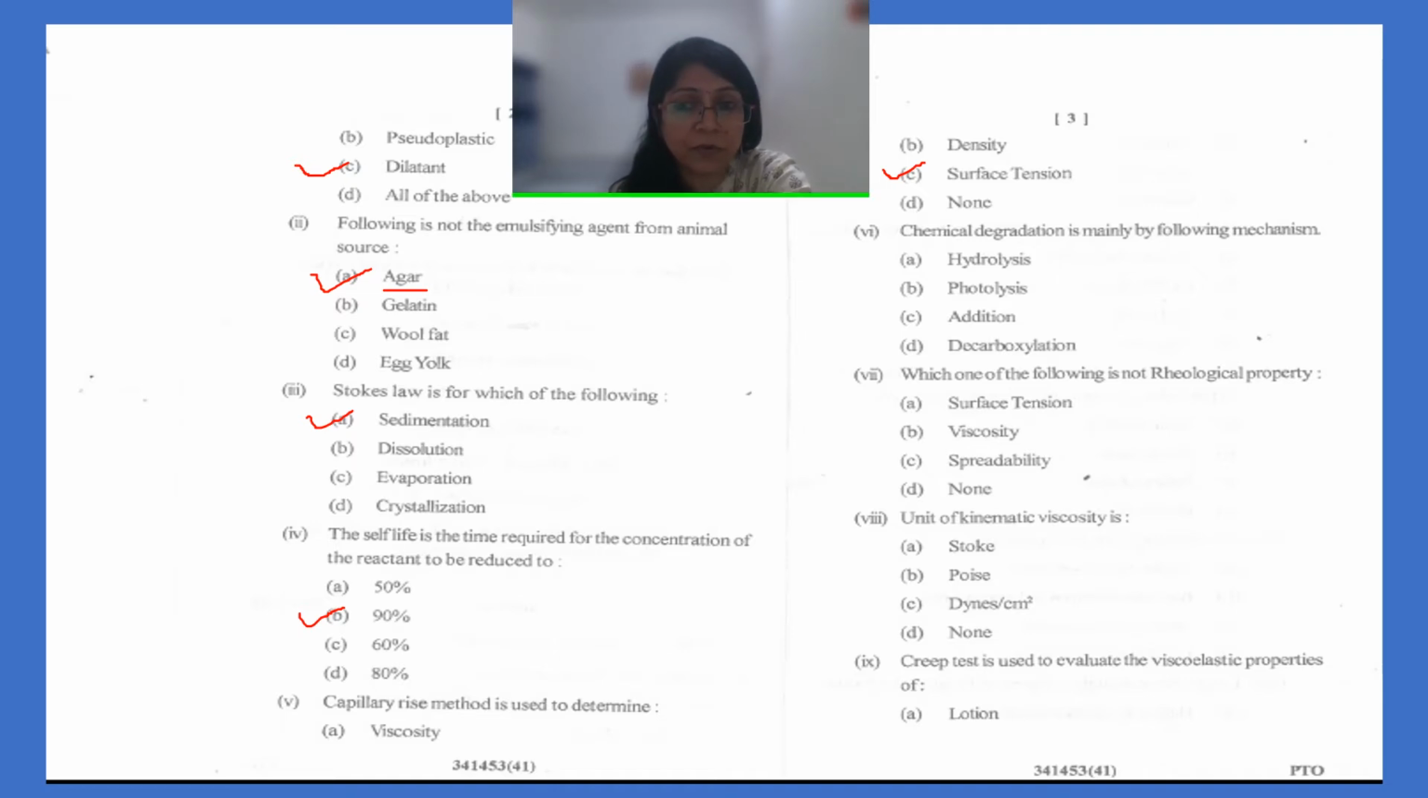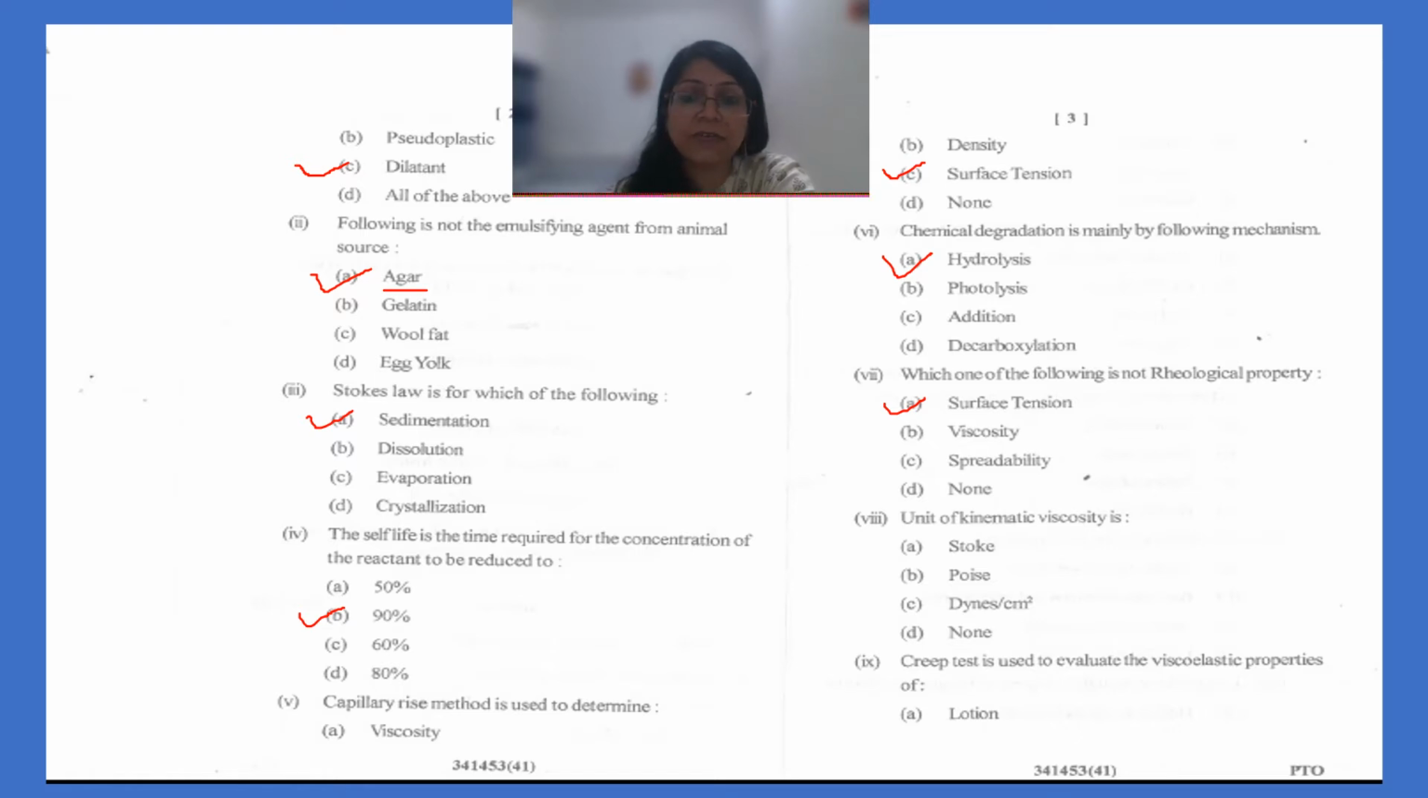Next question: chemical degradation is mainly by which of the following mechanisms? Out of these four, the one mainly responsible for chemical degradation is hydrolysis. Then which one of the following is not a rheological property? Surface tension is not a rheological property, but viscosity and spreadability both are rheological properties.